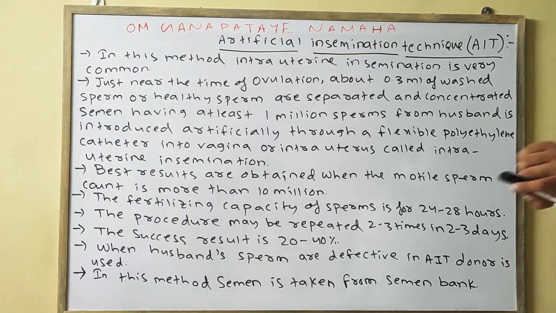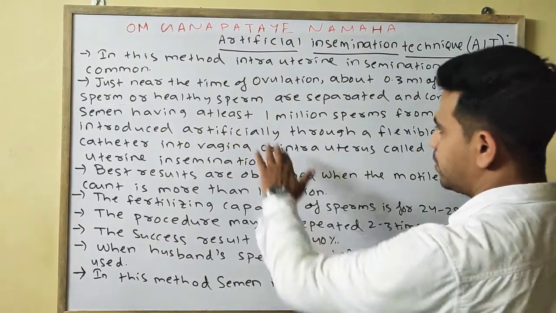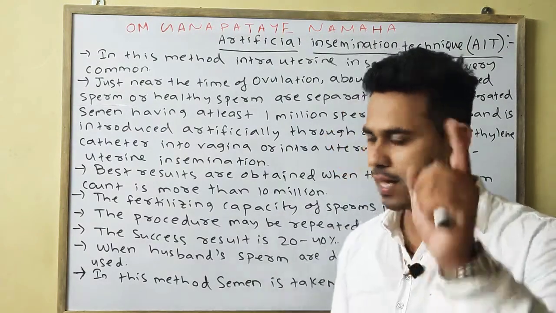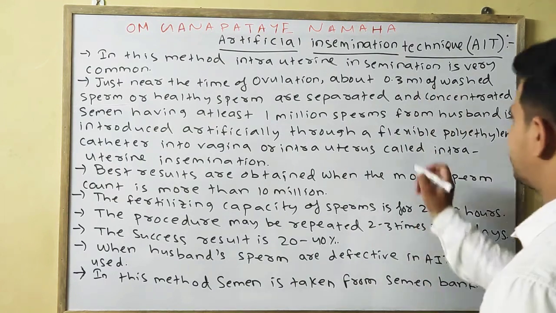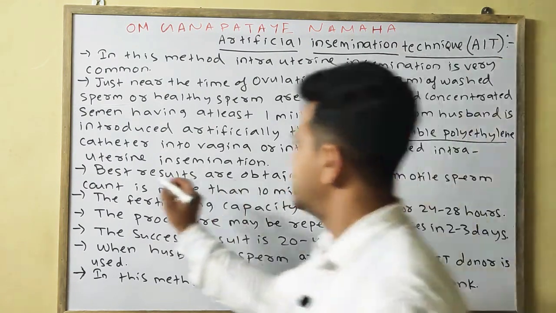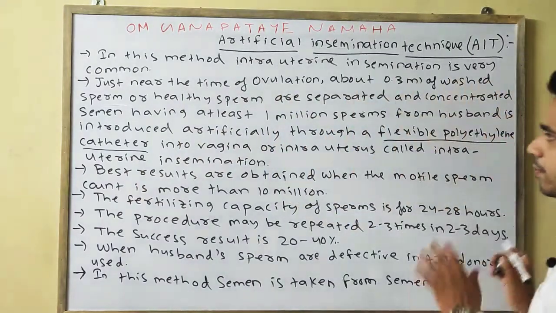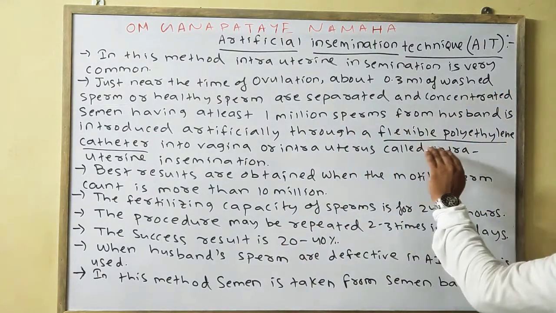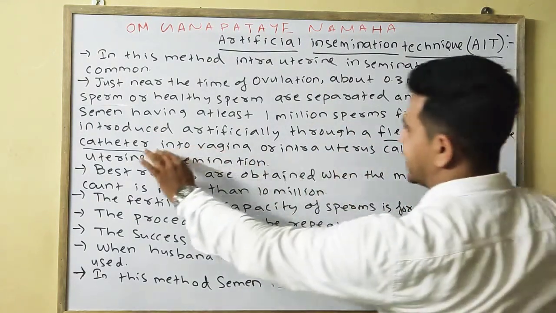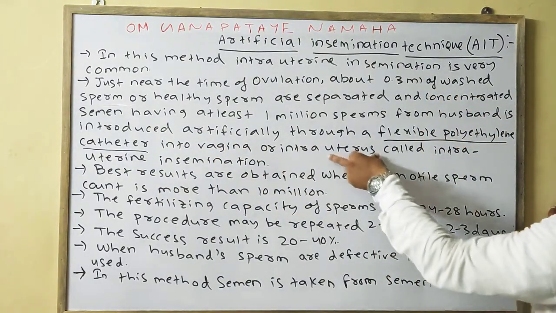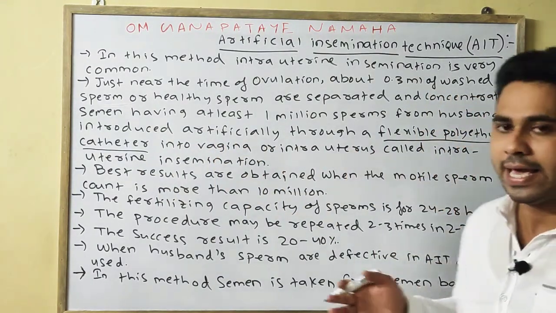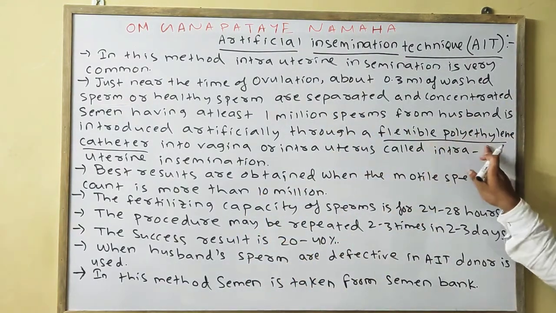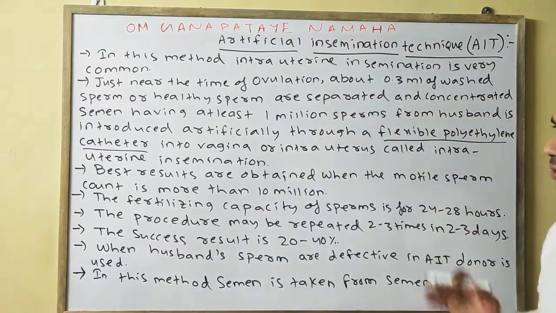One more point, the sperm from the husband is artificially inserted into the vagina, or the uterus in intrauterine insemination, through, please underline this, a flexible polyethylene catheter. By the help of a flexible polyethylene catheter it is being introduced. Please note down the points.